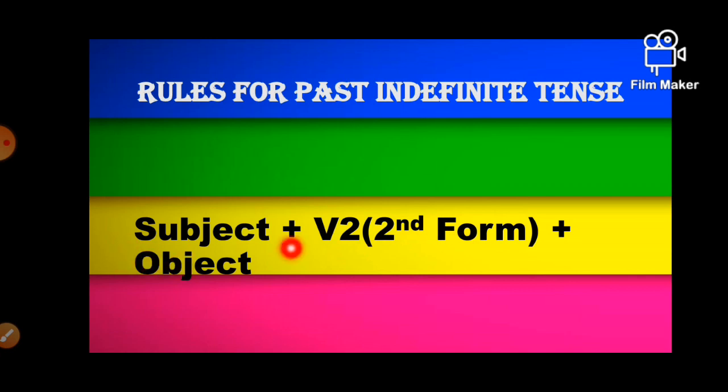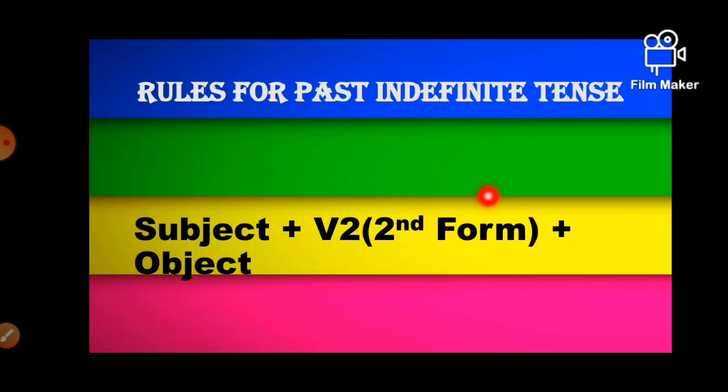So, this is a very simple and easy structure in tenses. But keep in your mind that V2 is used only in past indefinite tense. We do not use V2 in any other tenses or sentences in the English language.